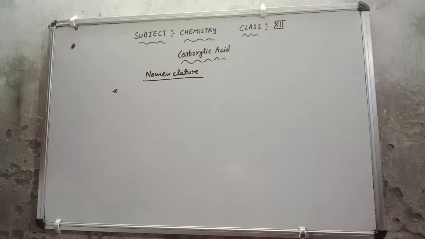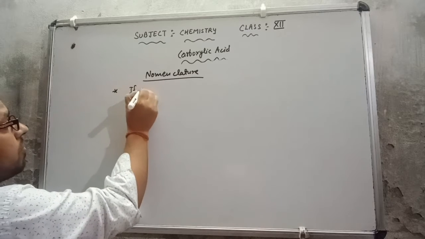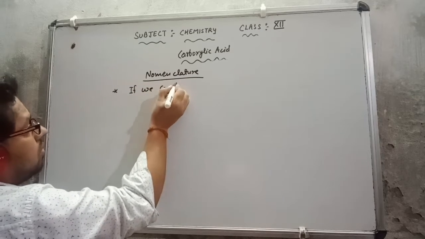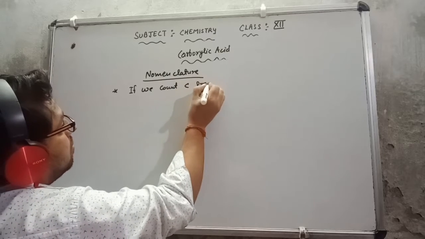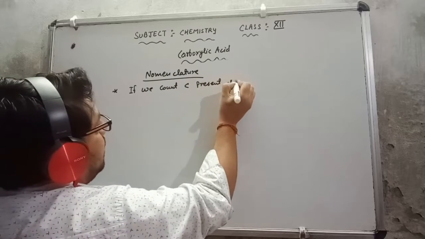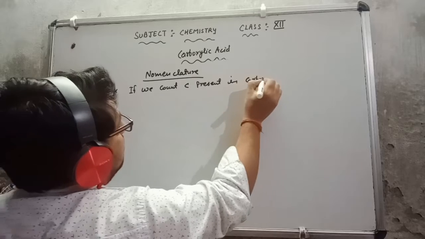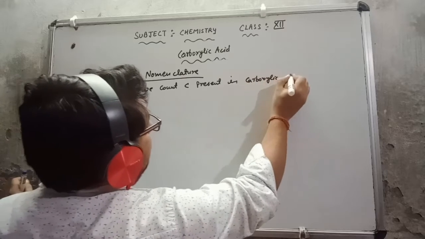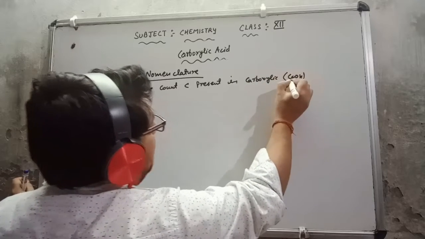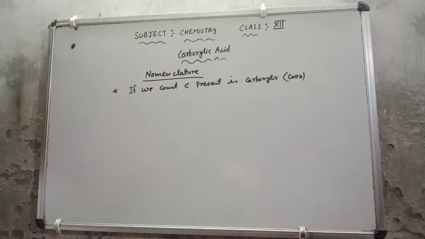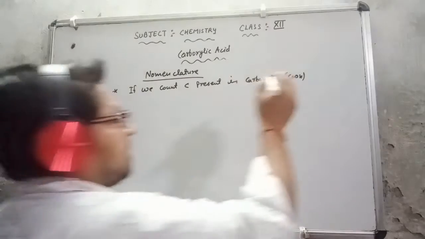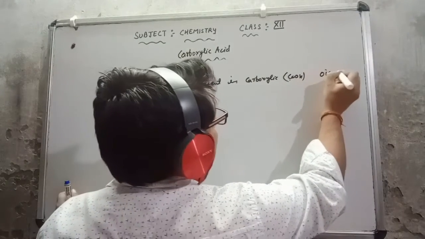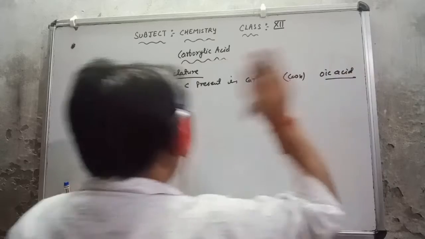First thing, if we count the carbon which is present in the carboxylic, that means COOH, this carbon if I count, then the suffix will be oic acid. So the suffix will be oic acid, that we know.